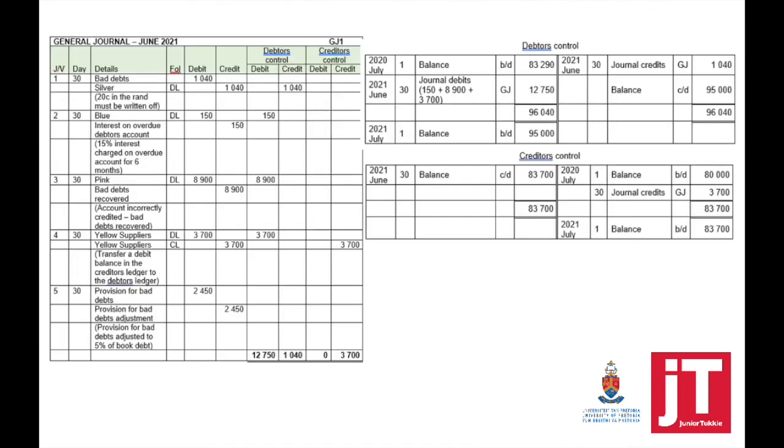If you now look at the general journal with all the adjustments, when we post from the general journal, we need to post the total of the debtors control on the debit and the credit, and the total of the creditors control on the debit and on the credit.